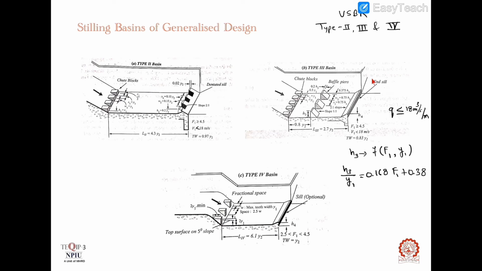Next is end sill. The end sill assists in controlling the formation of the jump within the basin and also in controlling the scour in the channel downstream of the basin. And how it works: the flow leaving the basin is lifted up in a trajectory that impacts on the stream bed farther from the sill with a beneficial impingement pattern.